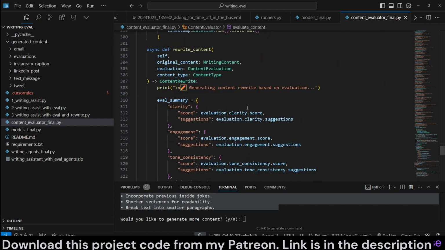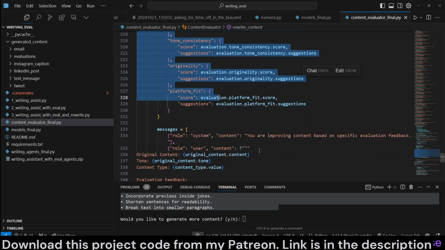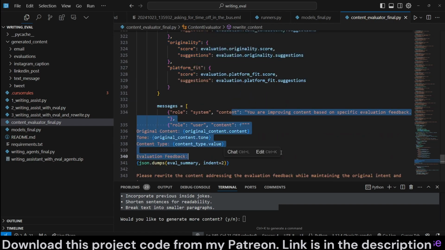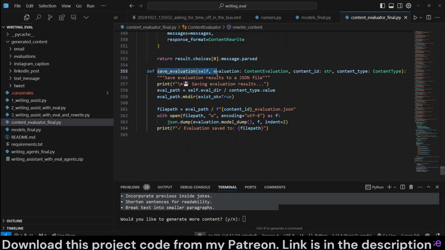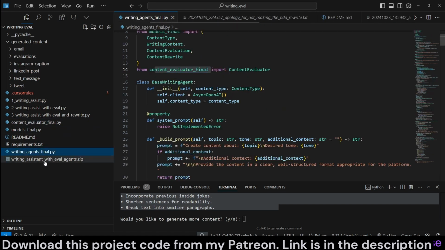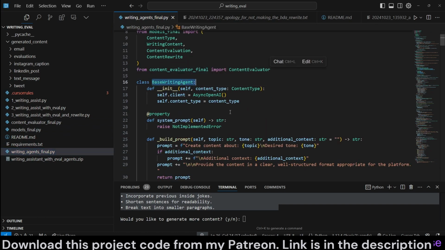As you see, this is very much the same. The rewrite content method is in this one, where we get an eval summary along with its scores, and then we ask the agent to rewrite it, right, with the content rewrite. And then we also have the save evaluation method here. So after having looked at these, now we can finally look at writing agents final, which is going to import all of these and bring it together.